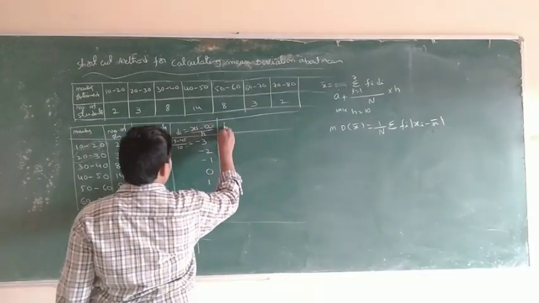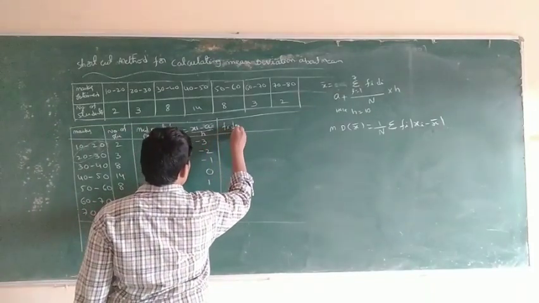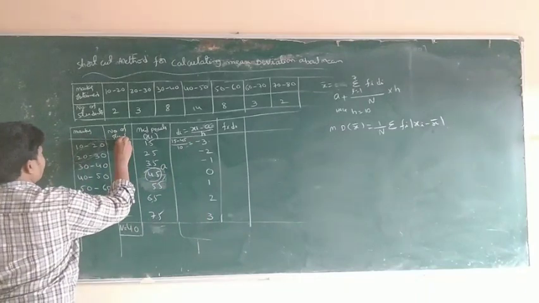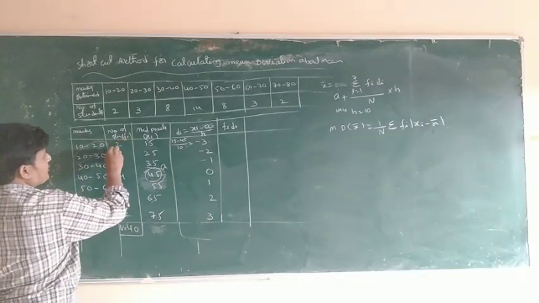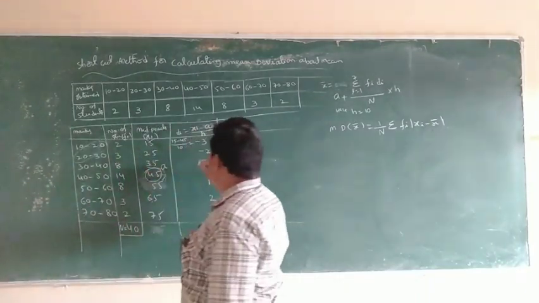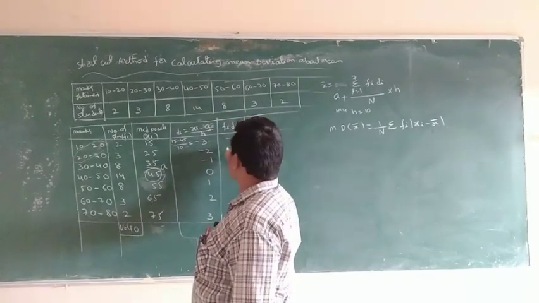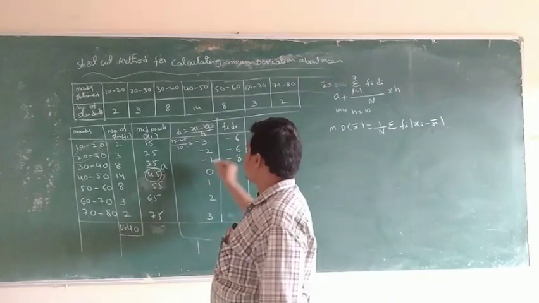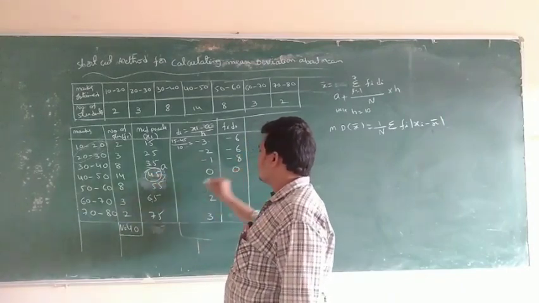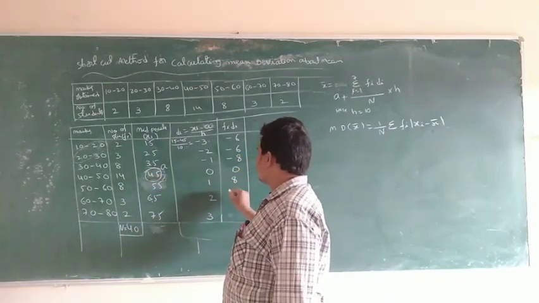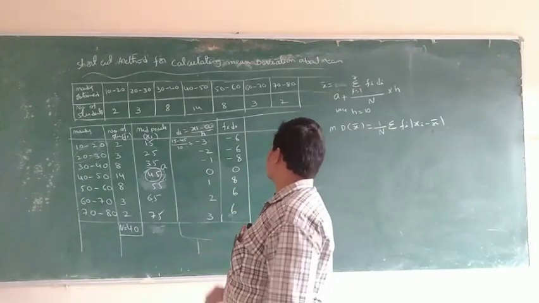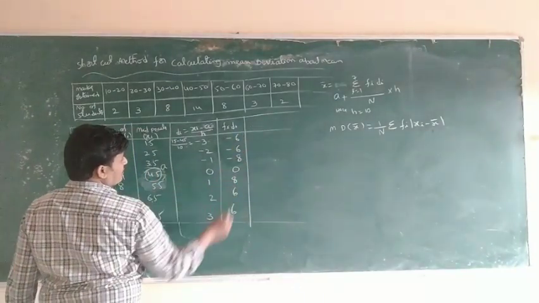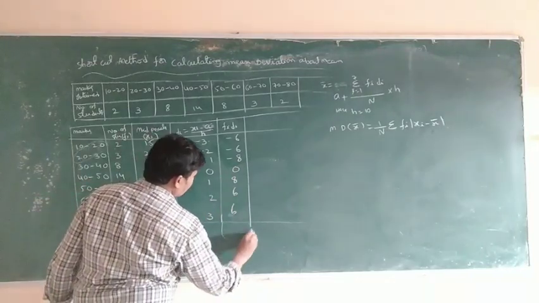Next, fi into di, where fi is the frequency: 2 into minus 3 is minus 6, 8 into minus 1 is minus 8, 14 into 0, 8 into 1, 3 into 2 is 6. So the 6s cancel, totally 0.